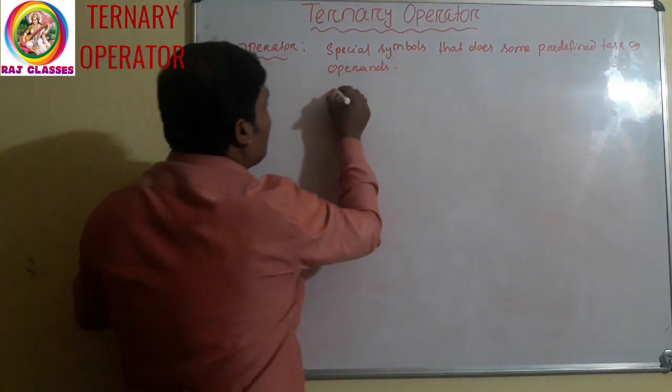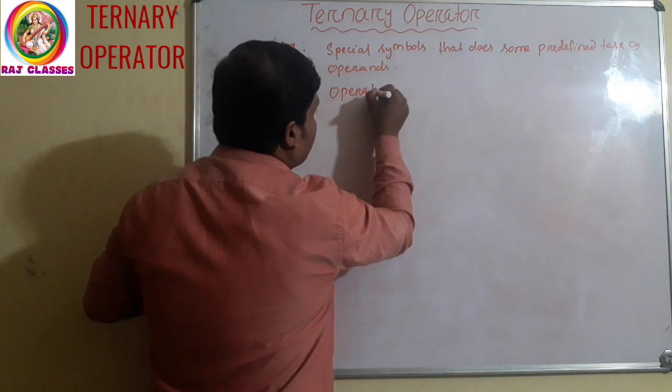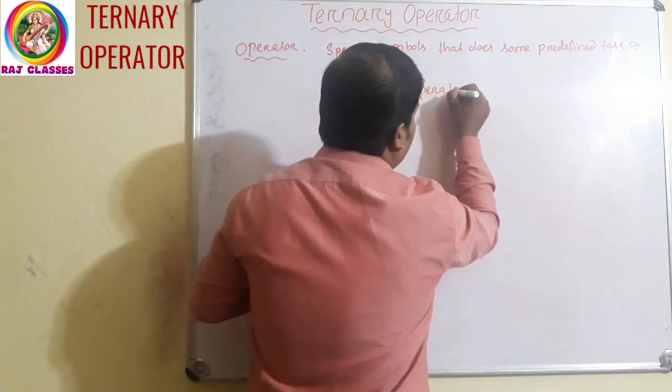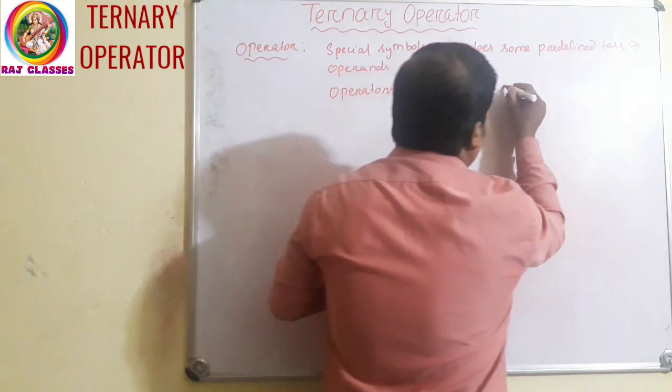That means operators operate on operands.